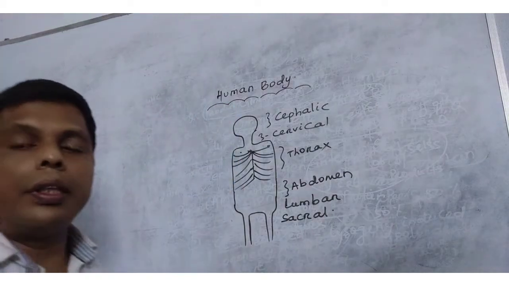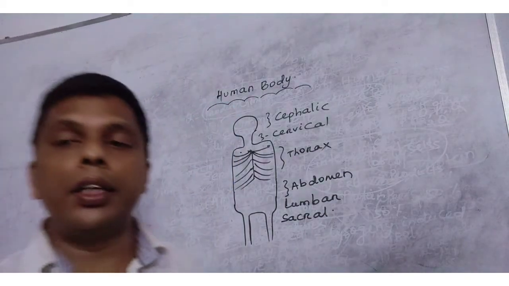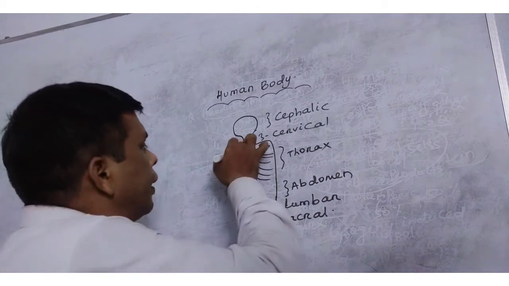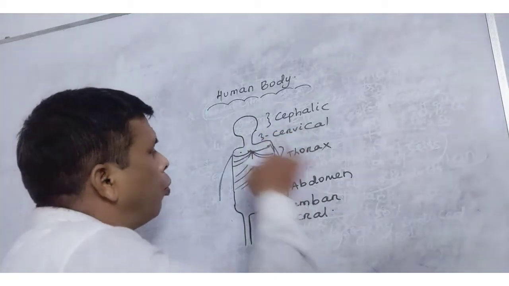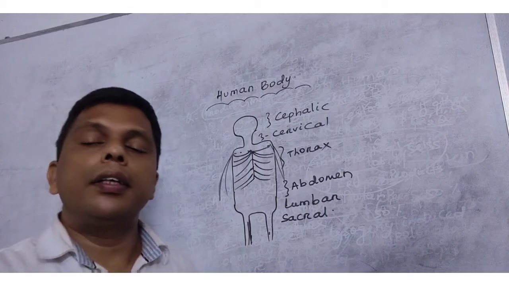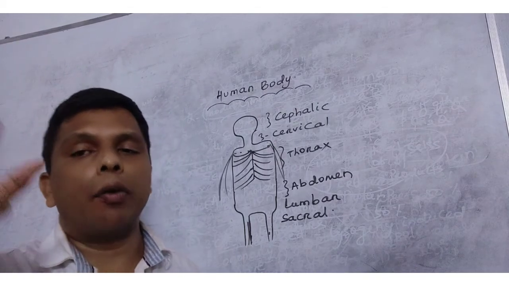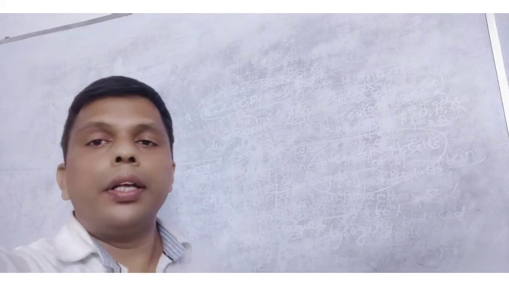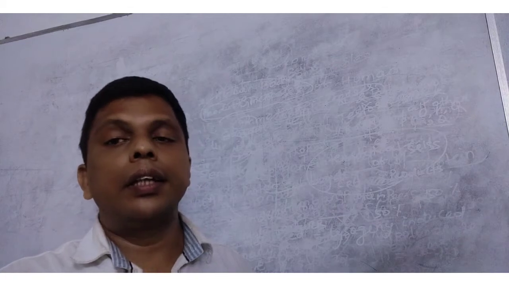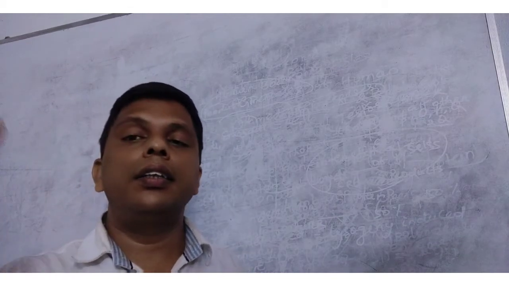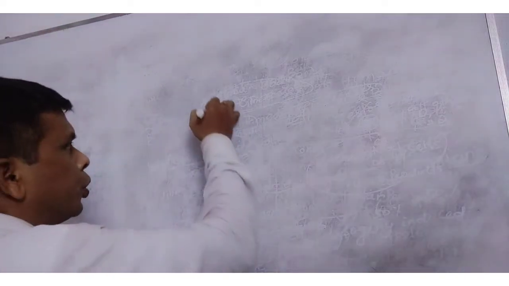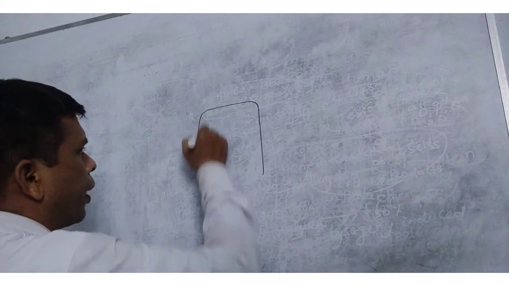Then come to the body cavity. The body is a hollow drum-like structure, as we have already clarified. There are appendages here, forelimb and hind limb. Inside the body there is a hollow cavity. My dear students, this hollow cavity is again divided into the thoracic and abdominal cavity. Suppose this is the body cavity.